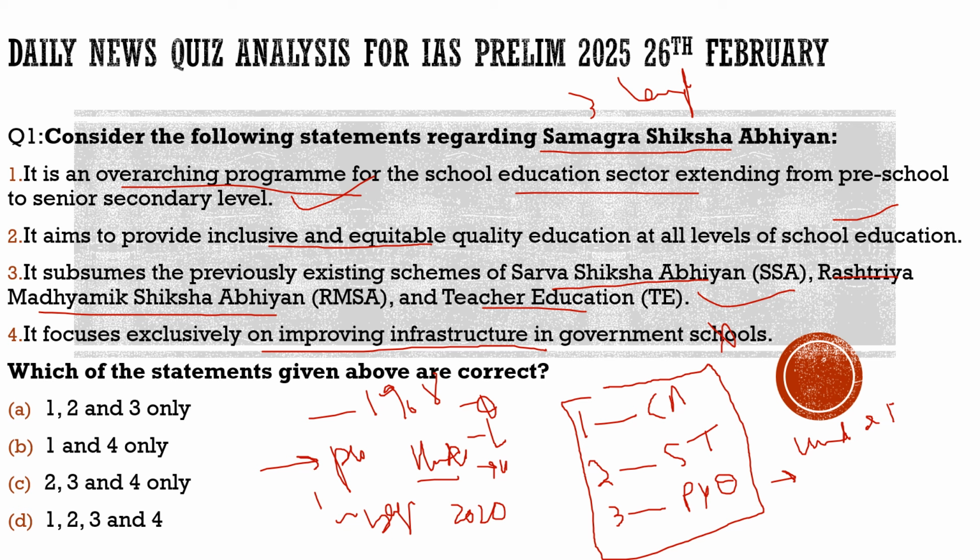Let me recap it. Let me give you the brief of this topic. There is a scheme called Samagra Shiksha Abhiyan, where the central government provides funds for the states for the promotion of education. Here comes the Tamil Nadu government. They believe that the central government is restricting the funds for the Tamil Nadu government under this scheme, and the reason they are highlighting is that we are not promoting the three language policy, which is why the central government is withholding this money. According to the central government, it is not that true.